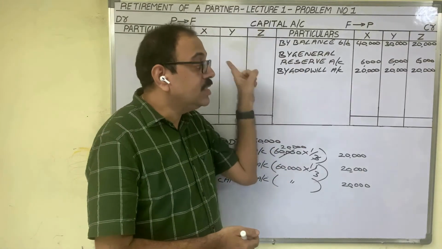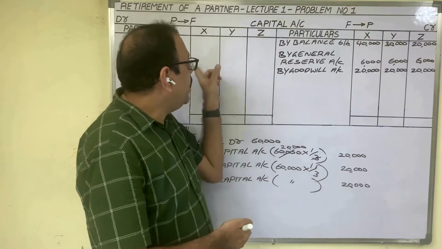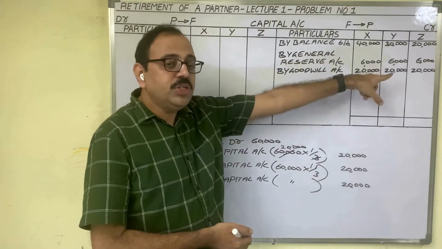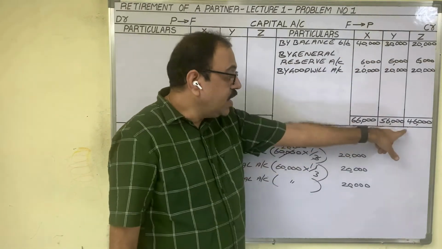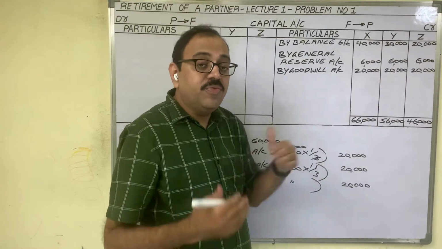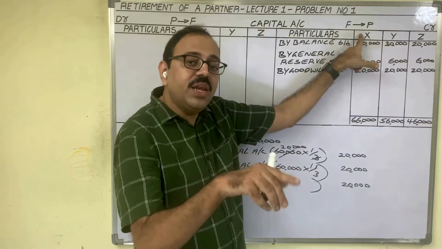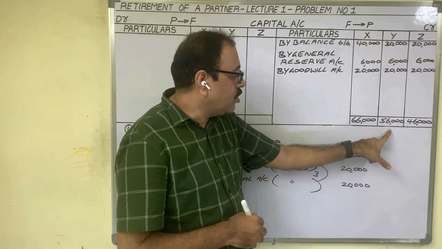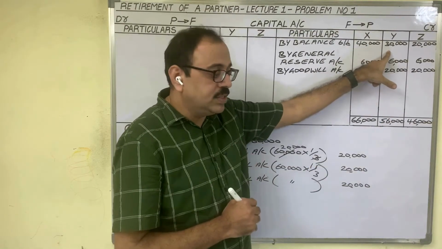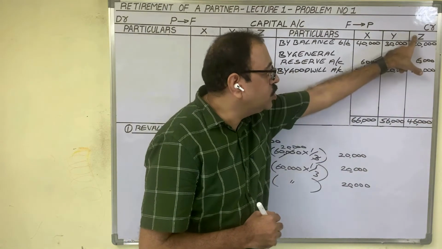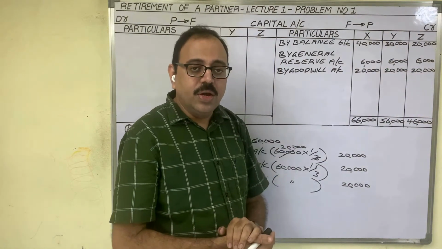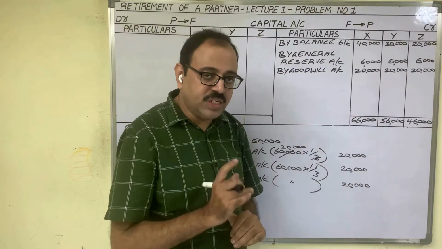Finally, we have to balance the capital account. The credit total is more, so credit amounts we have to calculate first. These are the credit totals. It means the firm has to pay 66,000 rupees to X if he retires, 56,000 rupees to Y if he retires, 46,000 rupees to Z if he is retiring. Now who is retiring from the firm? Z.